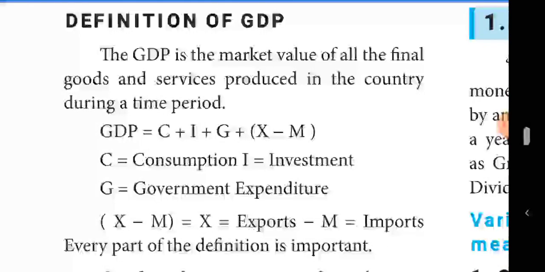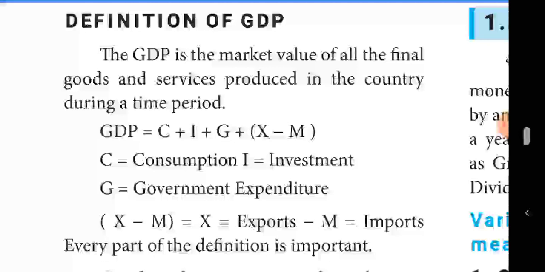GDP is the market value of all the final goods and services produced in a country during a period of time. GDP equals C plus I plus G plus X minus M. C means consumption, I means investment, G means government expenditure, and X minus M means exports minus imports.